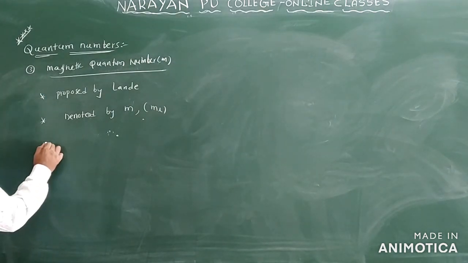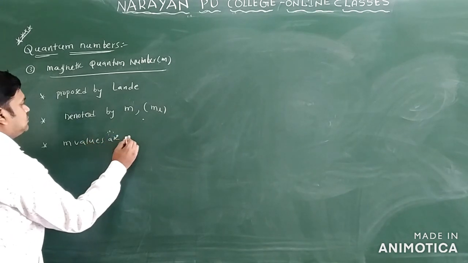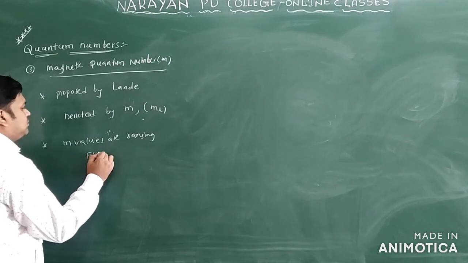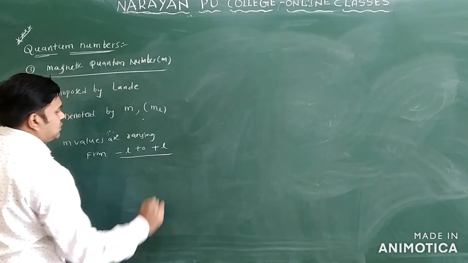So the m values are ranging from minus L to plus L only.